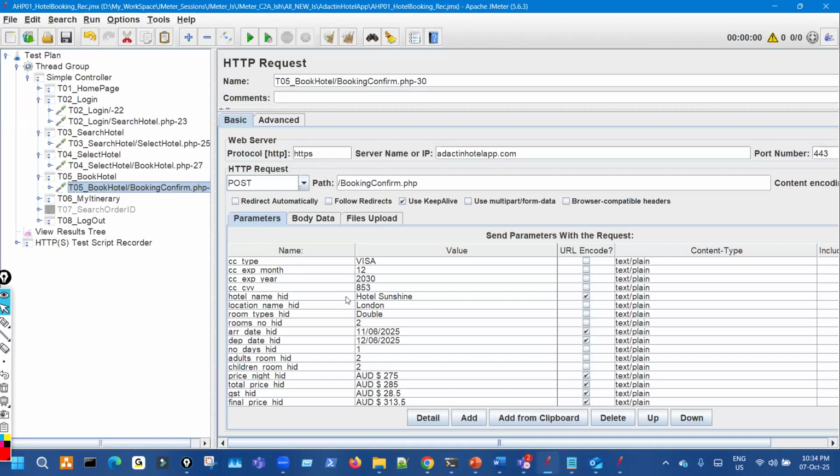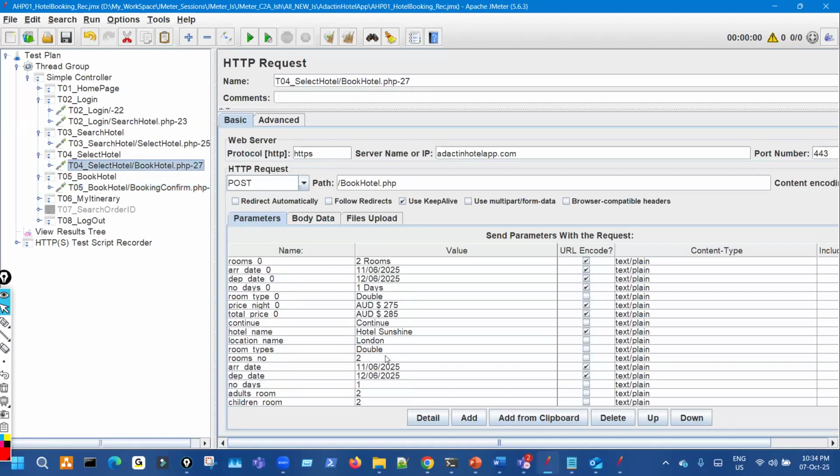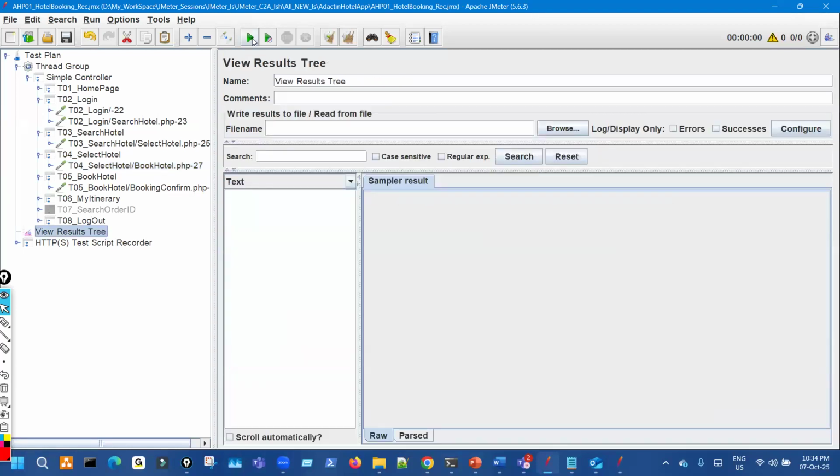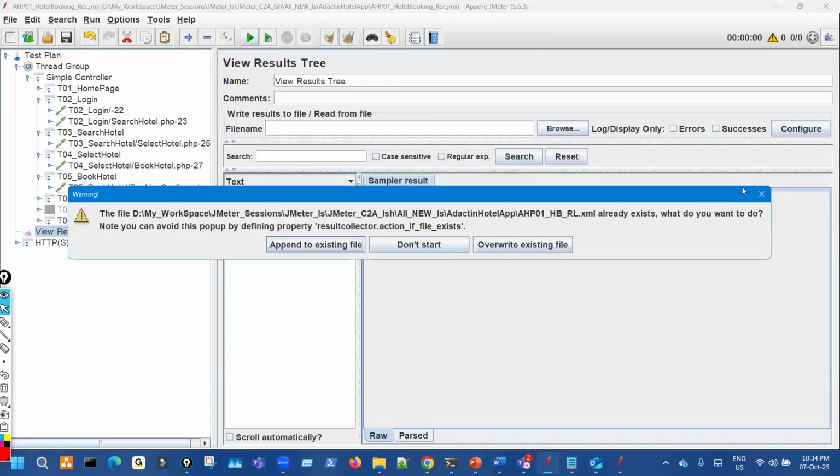You will be aware of correlations, and aware of functions. For that, this practice website is there. Finding problems and fixing them is the second part. After you prepare the script, you run the test, and then you analyze. That comes when we have a real project. You can find problems here also, like if you run it, it's taking some time.